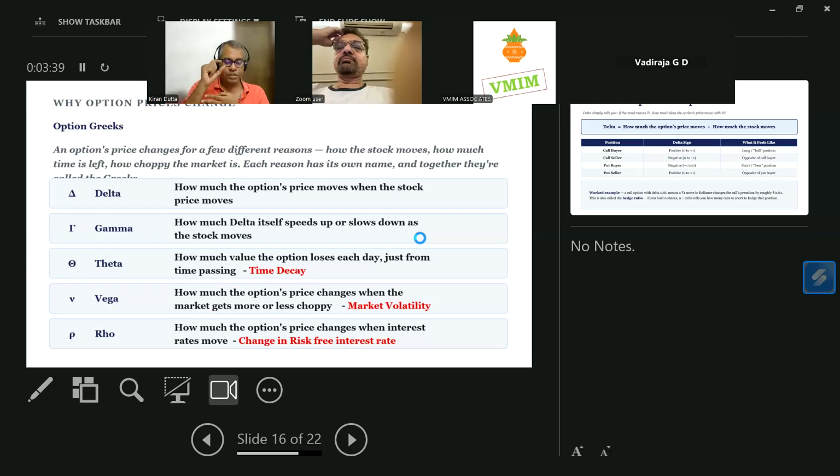Whatever the option number that I have shown you, right? That 133 just now, it is a little complex. It just doesn't come just like that. It is dependent on multiple factors. And the interesting part is neither the exchange nor the brokers actually set the option prices. Okay. So there are multiple factors that go into it, and the option Greeks is one of the very famous concepts, and the delta, gamma, theta, vega, and rho are the ones that you have to study. Okay, this is very important.